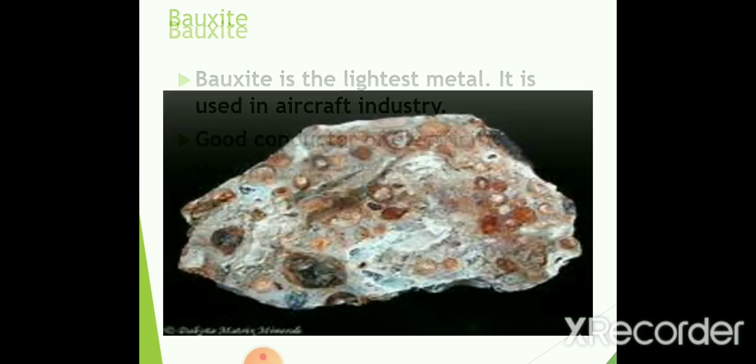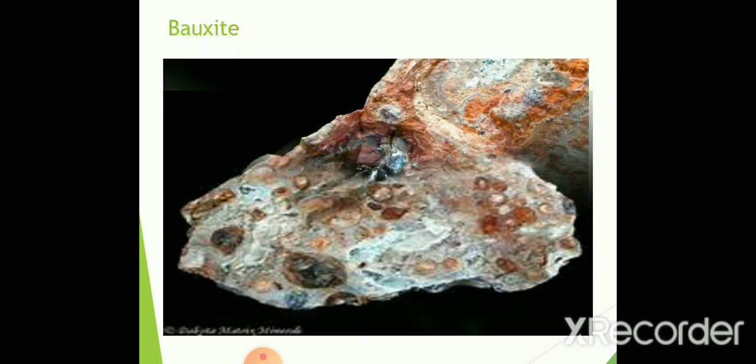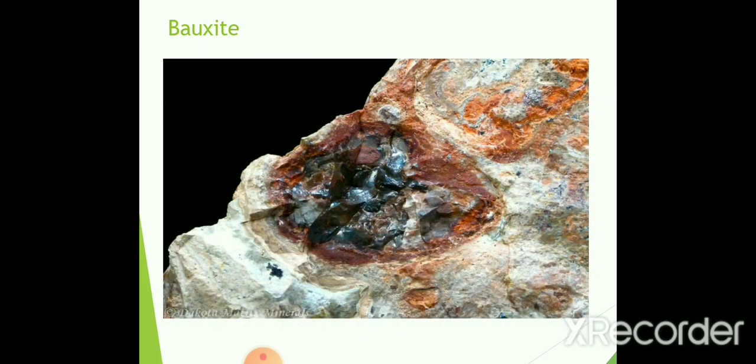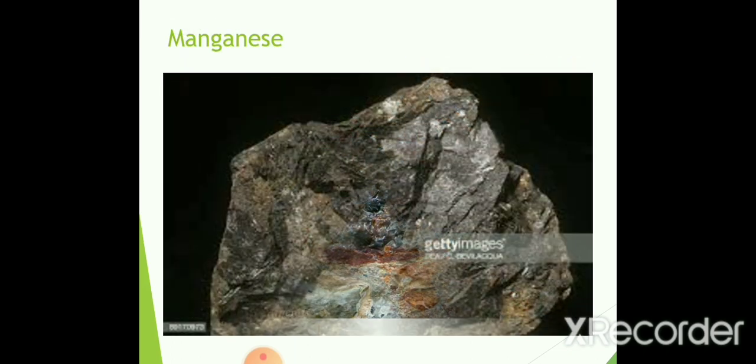Now you can see bauxite here, a little closer. You can see bauxite inside that rock. Now the next mineral is manganese.